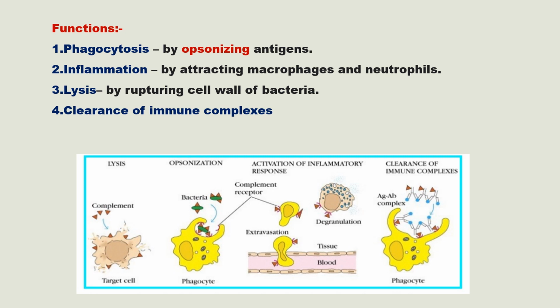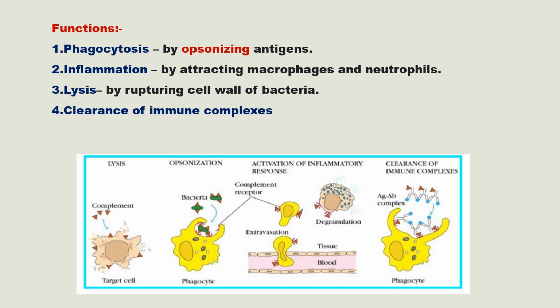C3b is a good opsonin that will opsonize antigen, and opsonized antigens are more susceptible to phagocytic cells like macrophages. Macrophages will come and engulf these opsonized antigens.